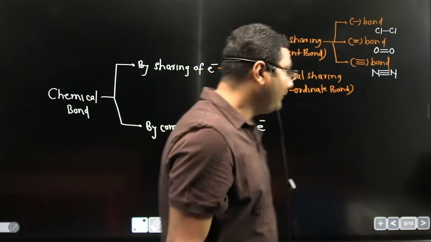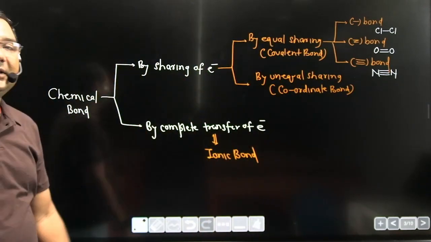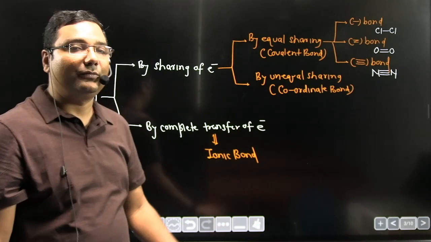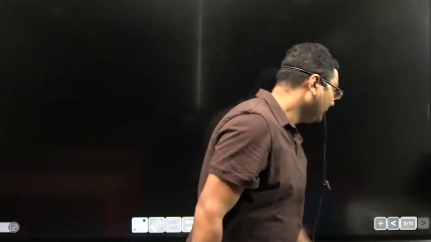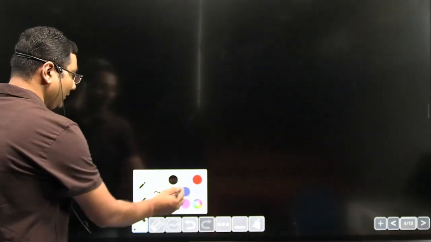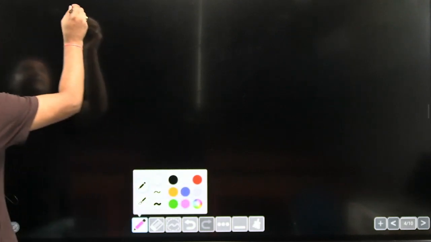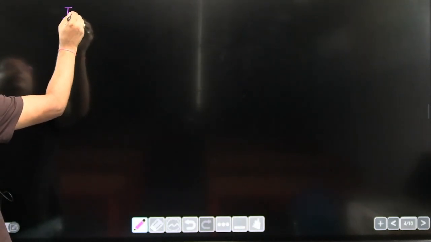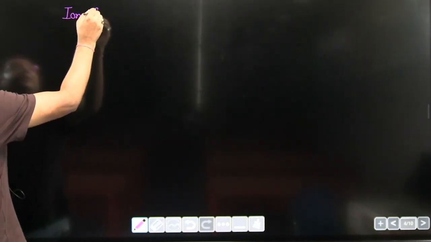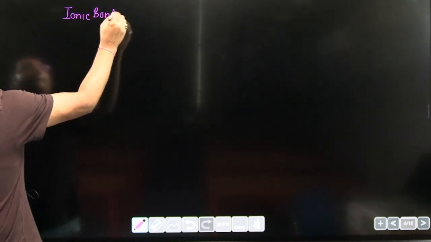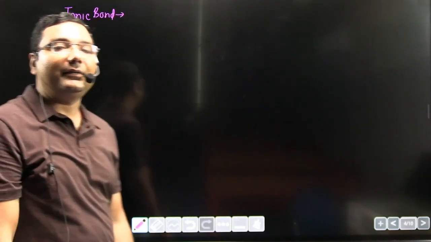Now, first of all, we are going to deal with the ionic bond. What is an ionic bond? We are going to discuss what an ionic bond is. Moving toward the ionic bond, we have to know its basic definition. What is the meaning of ionic bond?